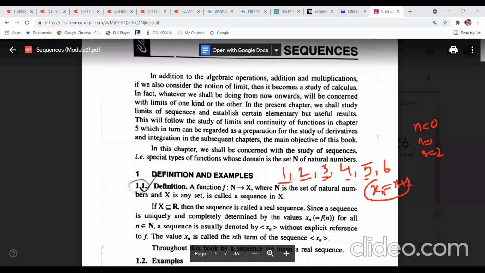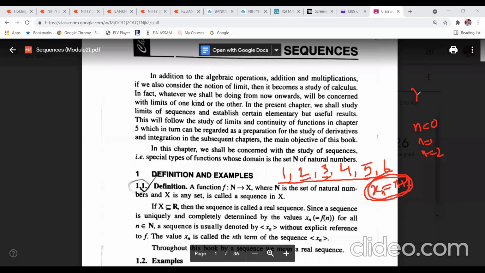So there is a process by which we are getting a series of numbers. This process can be written in a simplified manner like this: xn is equal to n plus 1.